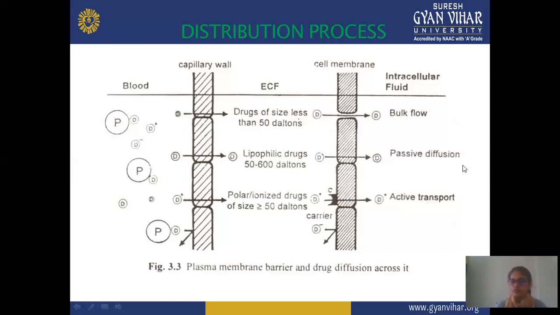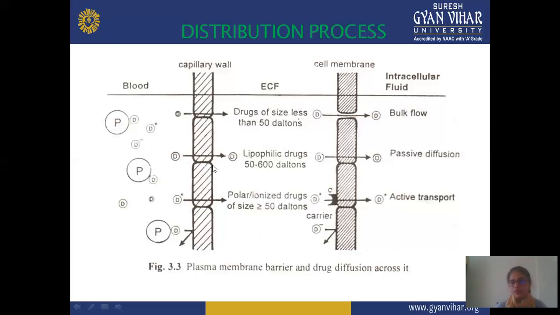The first process is passive diffusion. With the help of passive diffusion, the drug crosses the cell membrane. Next, a polar or ionized drug of size 50 Dalton is also carried across the membrane by active transport. But a particle of size less than 50 Dalton, or a drug that is hydrophilic in nature, does not cross this barrier and does not enter the extracellular fluid. This means only a limited amount of the drug passes through the extracellular fluid, or through the capillary cell membrane wall.